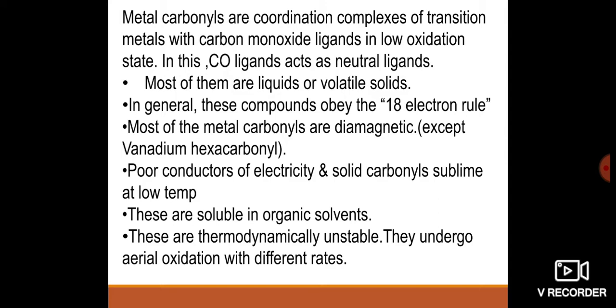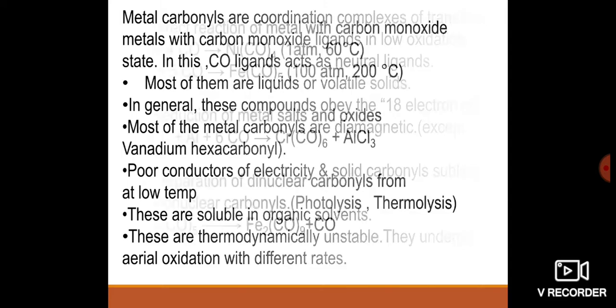And due to this, they are poor conductors of electricity, and solid carbonyls sublime at low temperature. They can undergo sublimation. These are soluble in organic solvents. These compounds are thermodynamically unstable. They undergo aerial oxidation at different rates. This is the introduction to metal carbonyls.